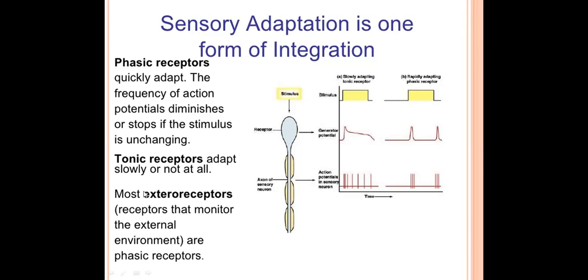Because concentrating on more important or new external stimuli is more important than receiving the same external stimuli. So exterior receptors quickly adapt to unimportant or continuously given exterior stimuli.